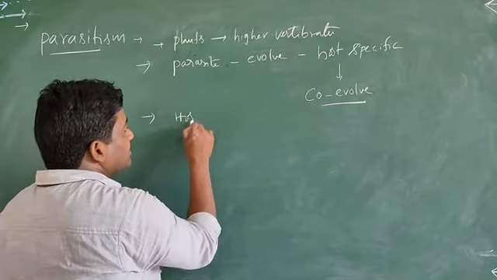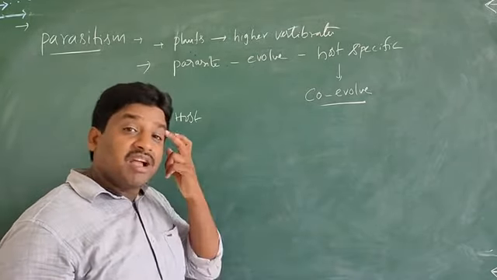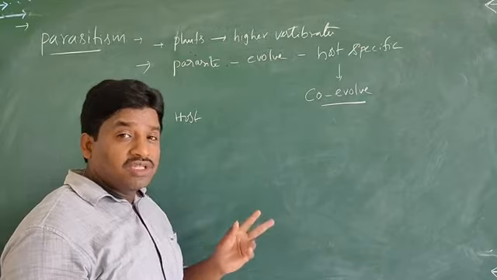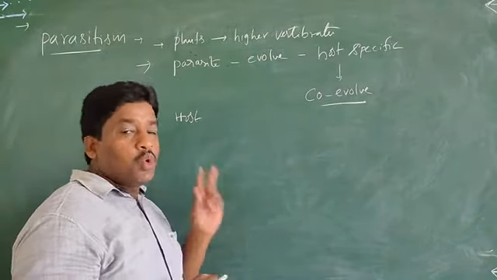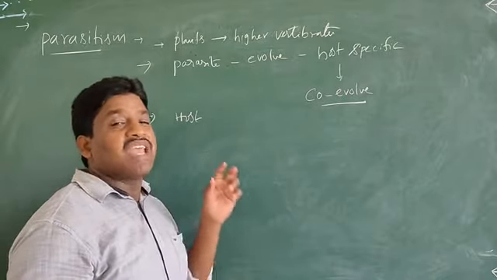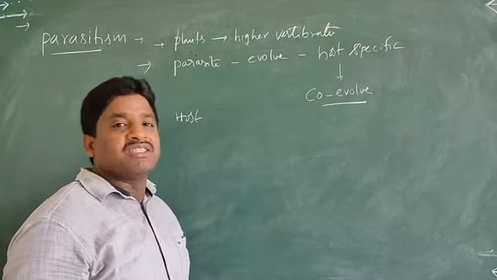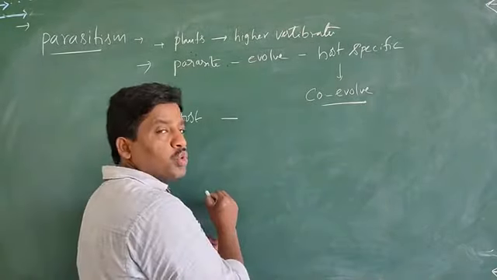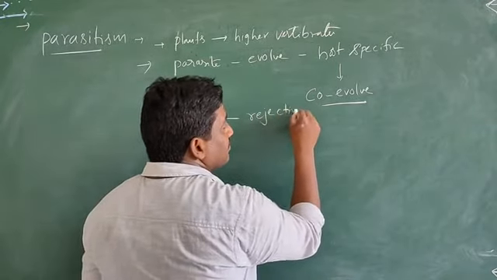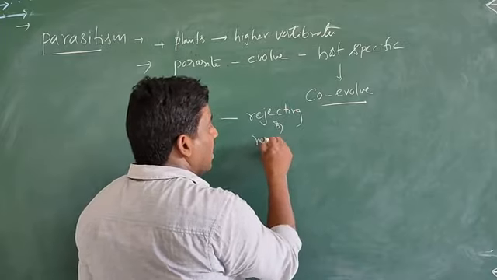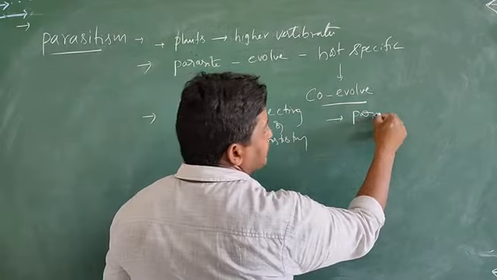The host develops special mechanisms. In the host and parasite interaction, the host evolves, that means develops, a special mechanism for resisting the parasite.